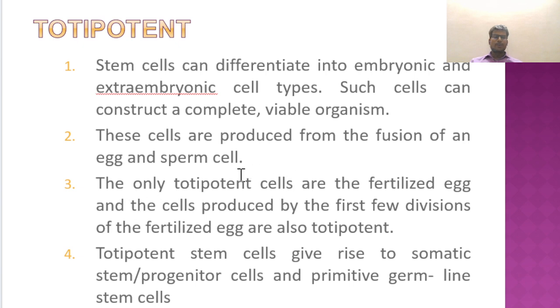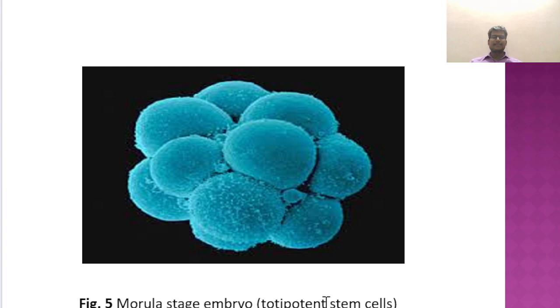These are produced from the fusion of egg and sperm cell. The only totipotent cells are the fertilized egg, and the cells produced by the first few divisions of the fertilized egg are called totipotent. Totipotent stem cells give rise to somatic stem cells, progenitor cells, and primitive germline stem cells. I will show you the diagram which comes under the totipotent category. So this is the one we claim totipotent in nature, the morula.